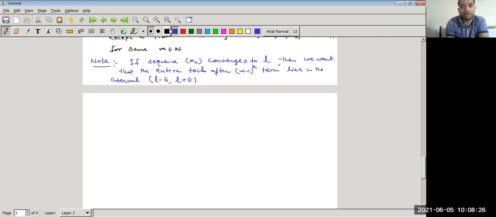How can we say the tail lies in this interval after m minus 1 terms? Yes, if this is the sequence.